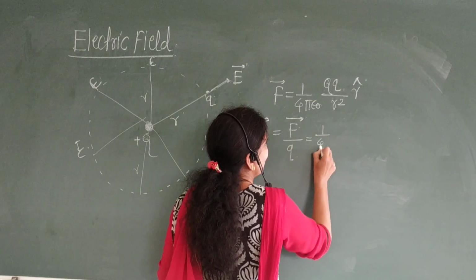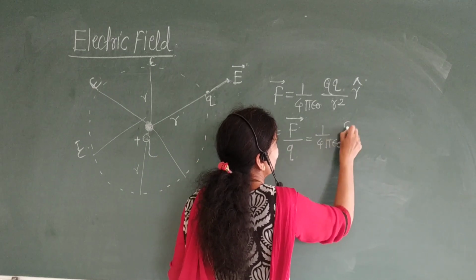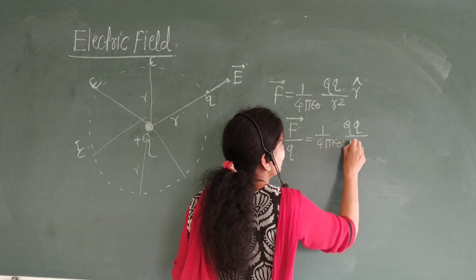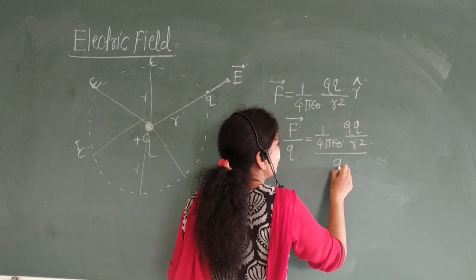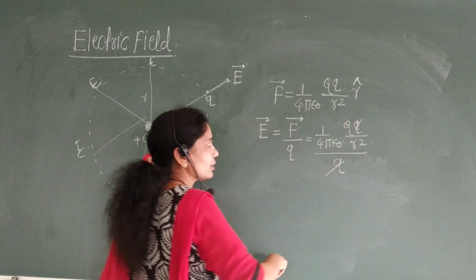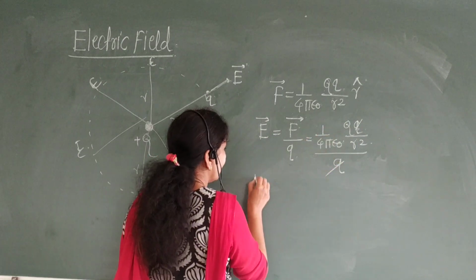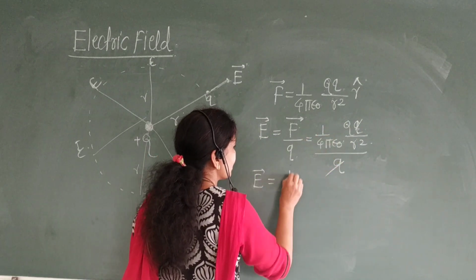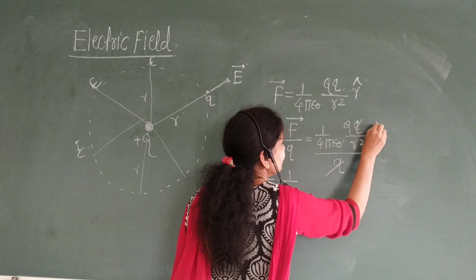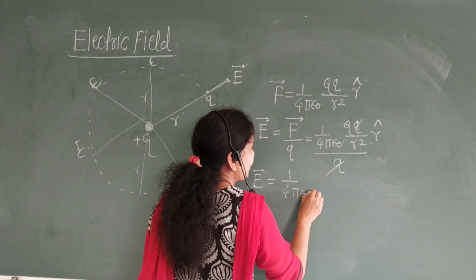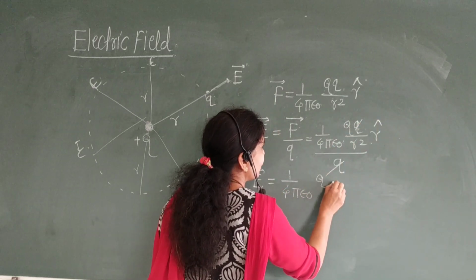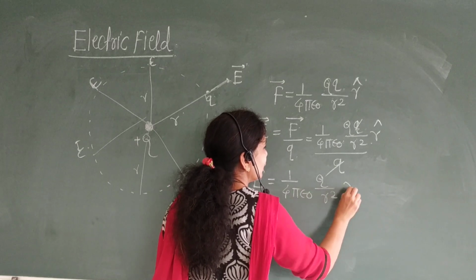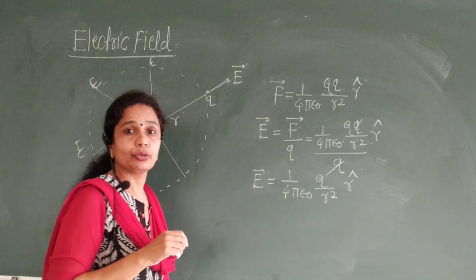It is 1 upon 4 pi epsilon 0, capital Q into small q upon r square, upon q. Therefore this q gets cancelled with this small q. Therefore E vector is equal to 1 upon 4 pi epsilon 0, capital Q upon r square into unit